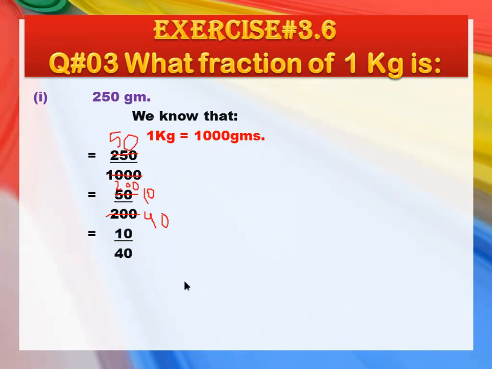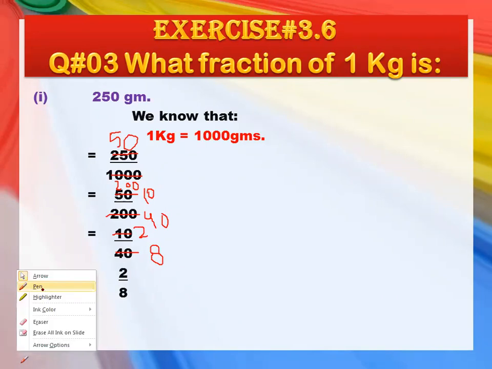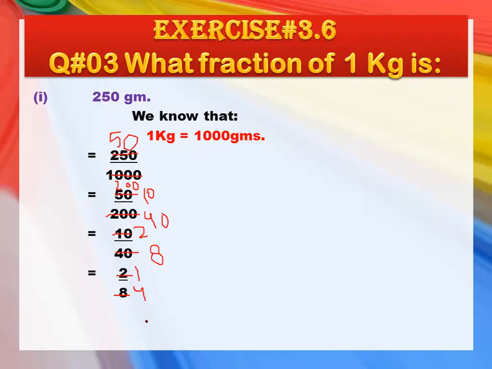That gives 10 upon 40. Now 10 upon 40 can also be reduced with 5: 5 into 2 is 10, and 5 into 8 is 40, so it is 2 upon 8. Now 2 upon 8 can be reduced with 2: 2 into 1 is 2, and 2 into 4 is 8. So your answer will be 1 upon 4. You have to keep reducing until you get an answer that cannot be reduced further. I hope it is clear. Simply divide 250 by 1000.